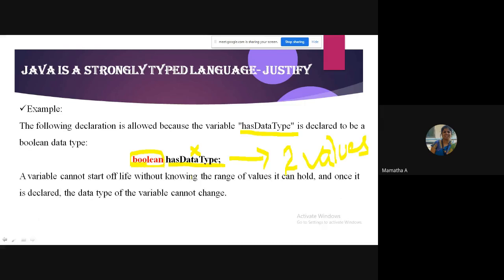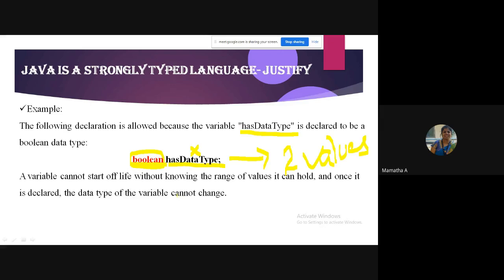And you can now see the variable cannot start its life without knowing the range of values it can hold. Means to say, a variable cannot start its life without knowing what data type it belongs to. If I have to use hasDataType, I should declare it first. Once it is declared, only then can I use it. And once it is declared, the data type of the variable cannot change.